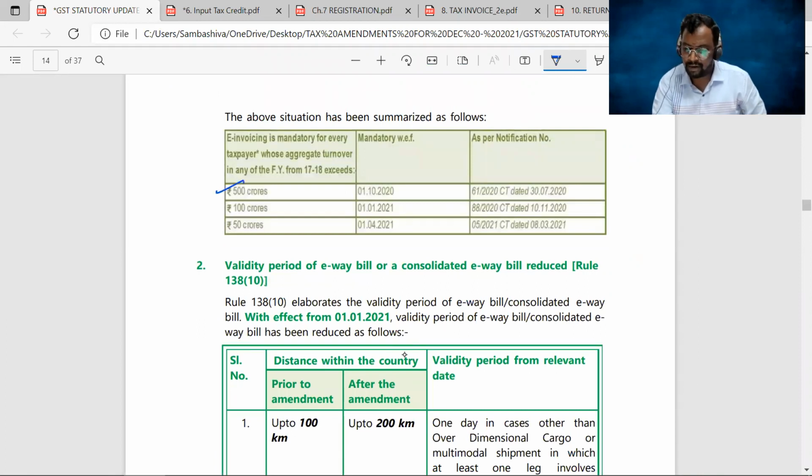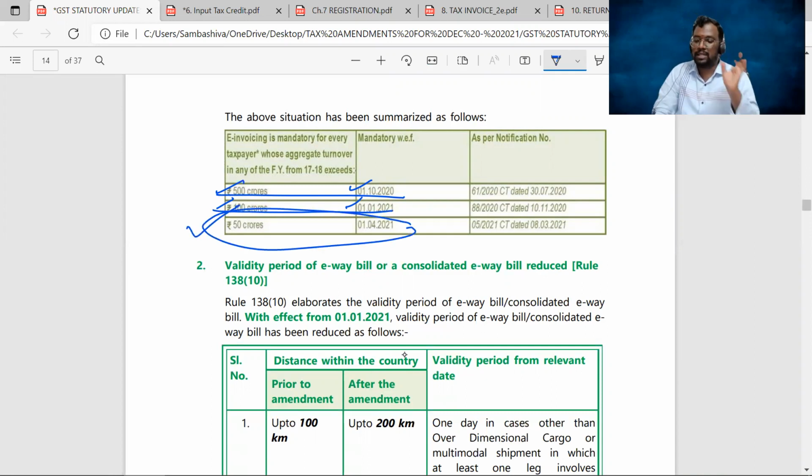As I said earlier, 500 crores, this was with effect from 1st October 2020. Just ignore it. Then 100 crores with effect from 1st Jan 2021. It has been further amended. Now you just try to remember only this provision. Now the ceiling limit for e-invoicing is 50 crores, effective from 1st April 2021. Clear, sir? This is the first amendment.